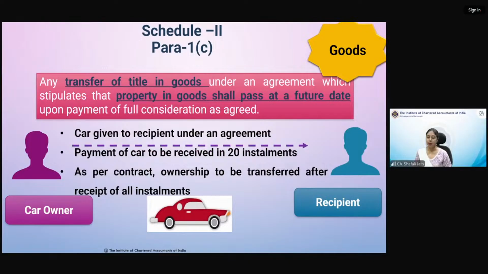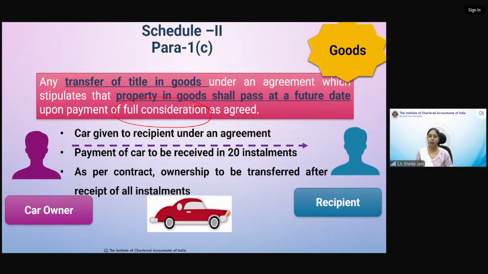Third is any transfer of title in goods under an arrangement which stipulates that property in goods shall pass at a future date upon payment of full consideration as agreed. अब यहाँ पे क्या हो रहा है कि goods का possession is being transferred immediately, but their property or their title will transfer at a future date when the entire consideration is paid.